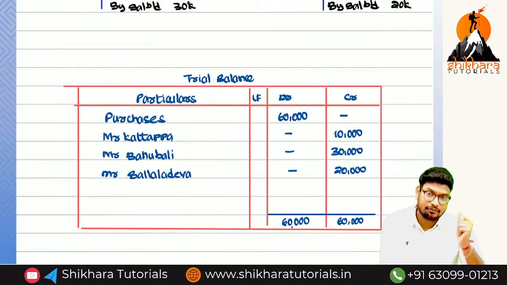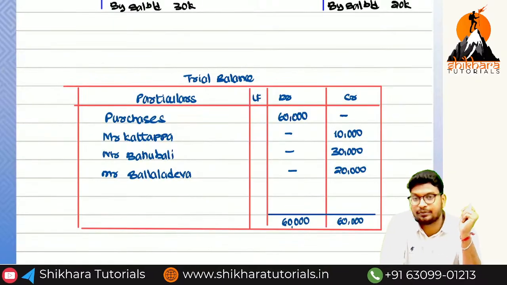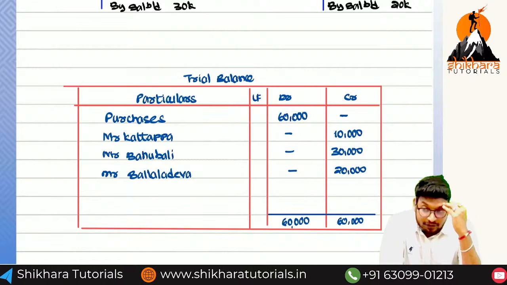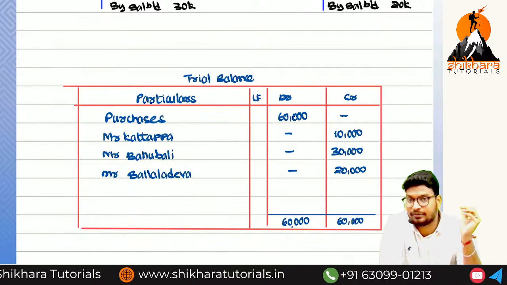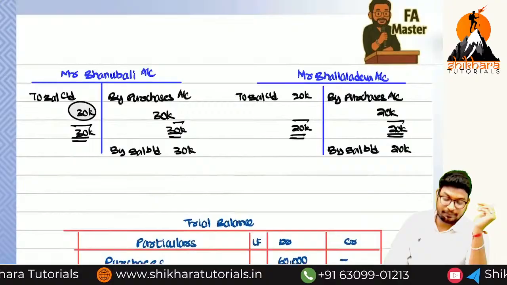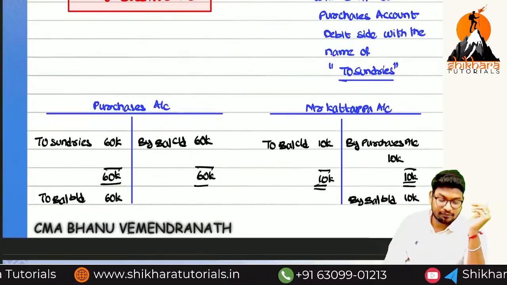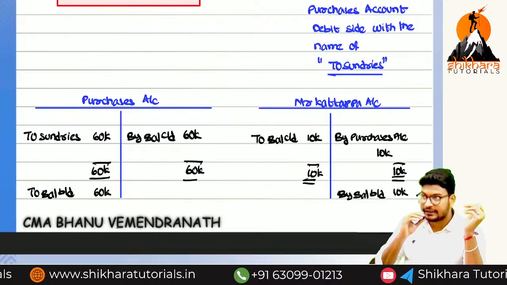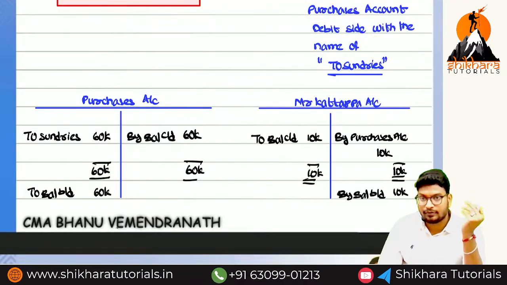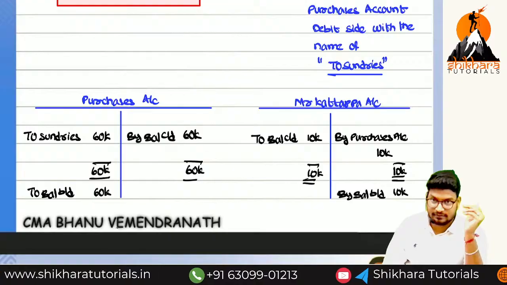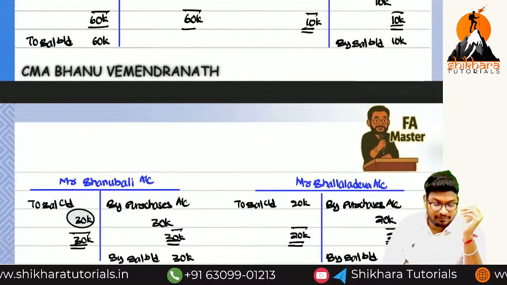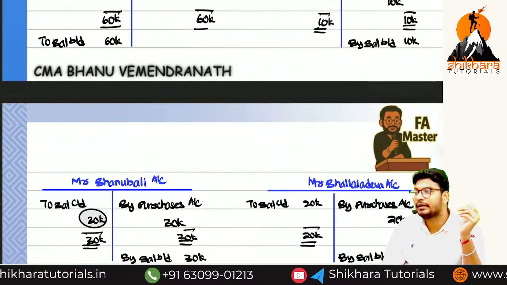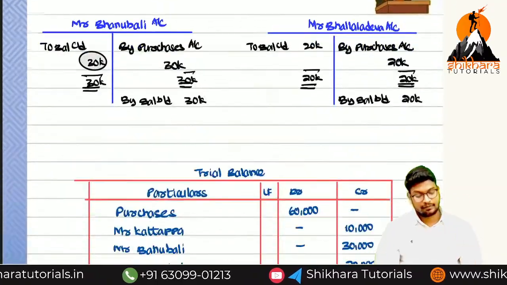So this is how we have to do the preparation of subsidiary books. I think you understand a clear idea about the purchase book. So next, what we need to prepare? We have to discuss about the sales book. Okay? And then purchase returns inward and returns outward book. That's all. We can complete the class. Okay. So without this basic knowledge, we cannot enter into the rectification of errors.